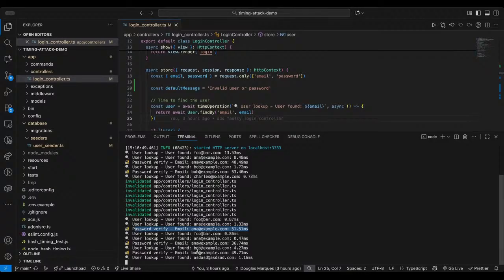That occurred similarly for Bob. And yeah, pretty much it. When we have a user that is in our database, the step to verify their password takes a while and gives a hint that the user was found and some operation is being done upon the database entry.